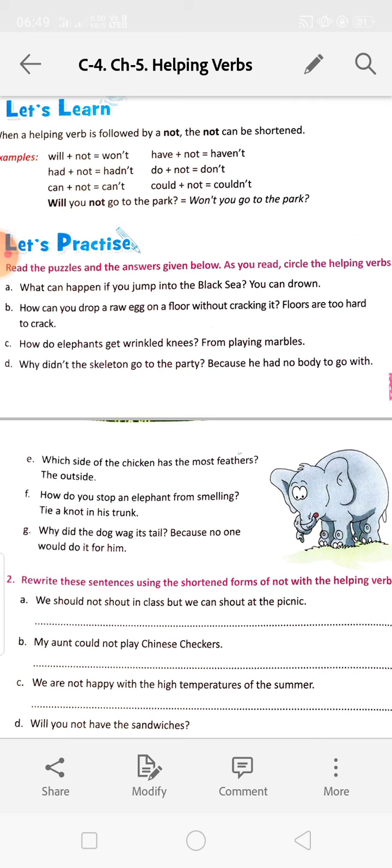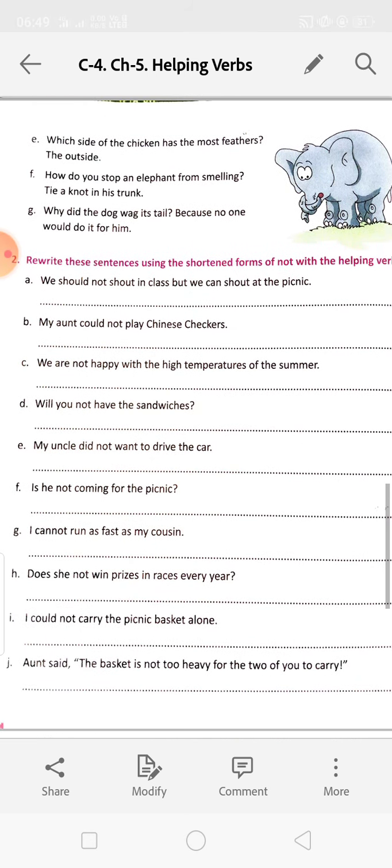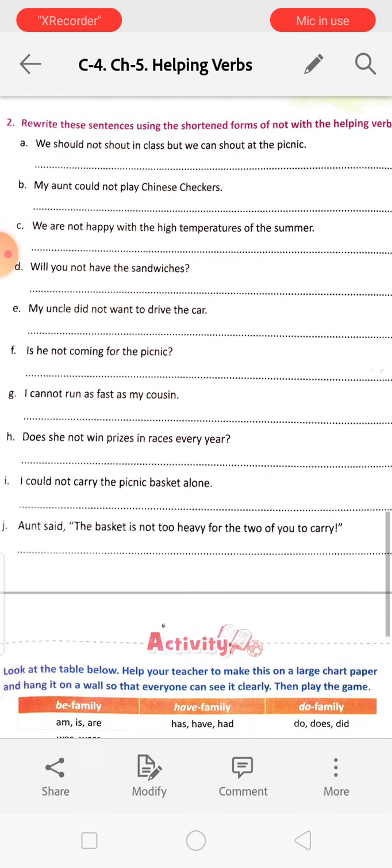You have to write the full sentence answer. Don't write only shouldn't, marks will be deducted. My aunt could not play Chinese checker. You have to write my aunt couldn't, C-O-U-L-D-N apostrophe T, couldn't play Chinese checker. You will do this one in your book, and you will check it when I give you the answer keys.